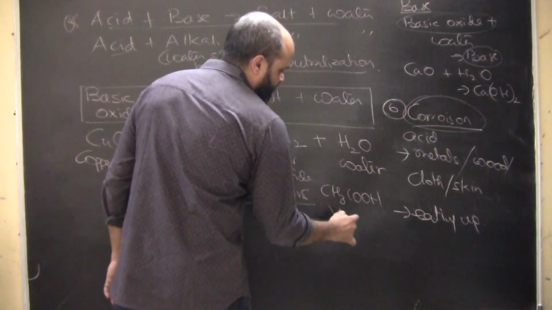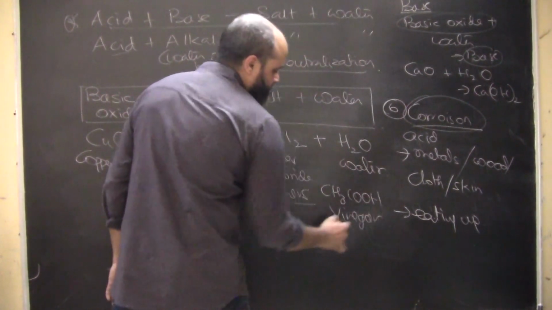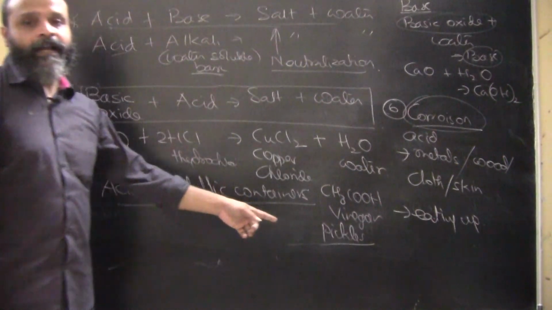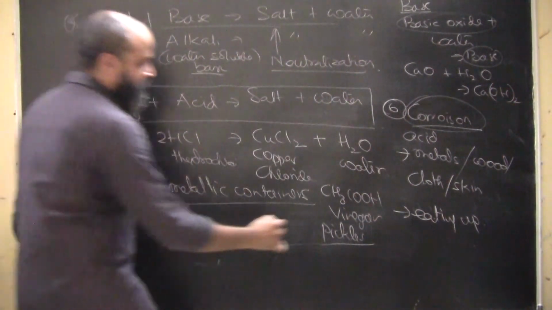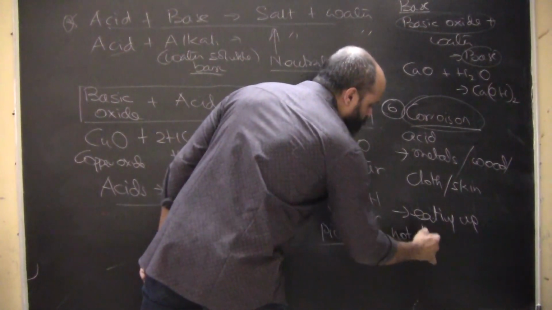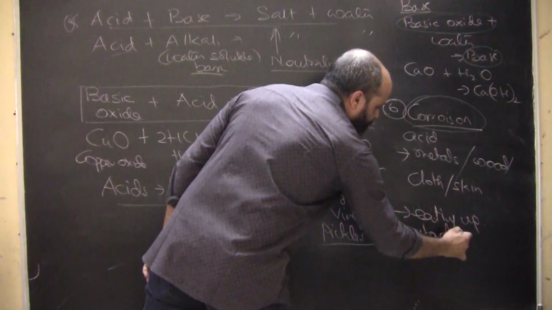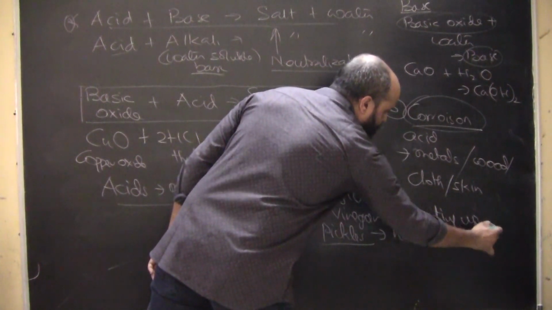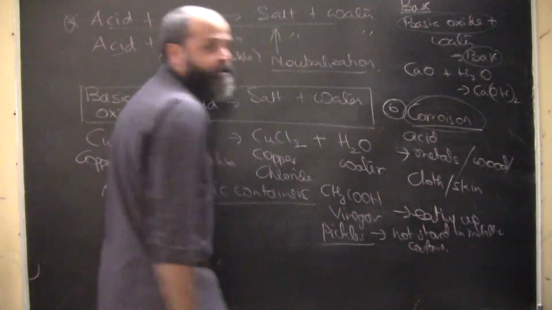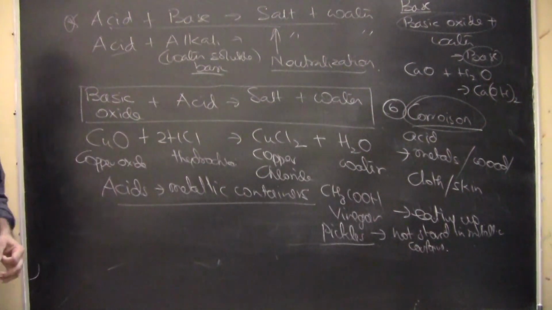This vinegar is added in pickles. If you remember, vinegar is added to manufacture pickles. And if you notice, when pickles are stored, they are not stored in metallic containers. In your house you will not find pickles getting stored in metallic containers. In fact, you should never use metallic containers to store anything which will have vinegar in it.